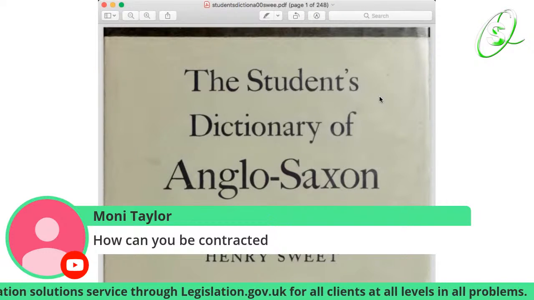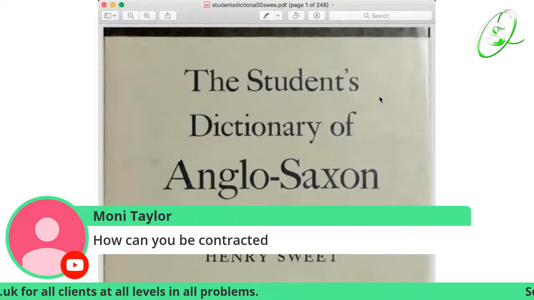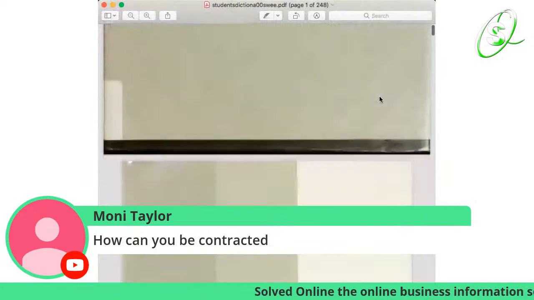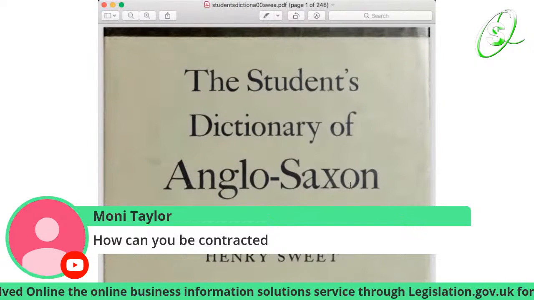So again, the Student's Dictionary of Anglo-Saxon, Henry Sweet. So like I say, this is a dictionary. So we're studying history.